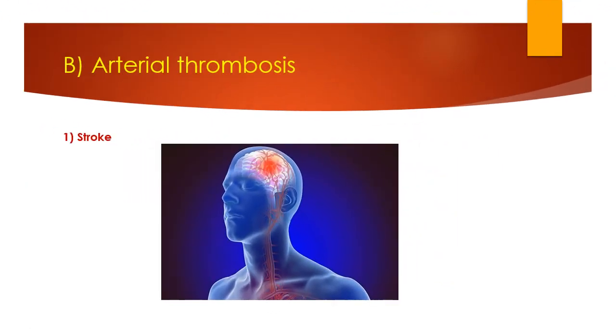Then arterial thrombosis. Arterial thrombosis is a type in which stroke is a rapid decline of brain function due to disturbance in the supply of blood to the brain. If there is a disturbance in supply to the brain, it can lead to a hemorrhagic effect, like ischemia, thrombus, embolus or hemorrhage. So thrombotic stroke, or thrombus in the brain, affects our brain enormously.